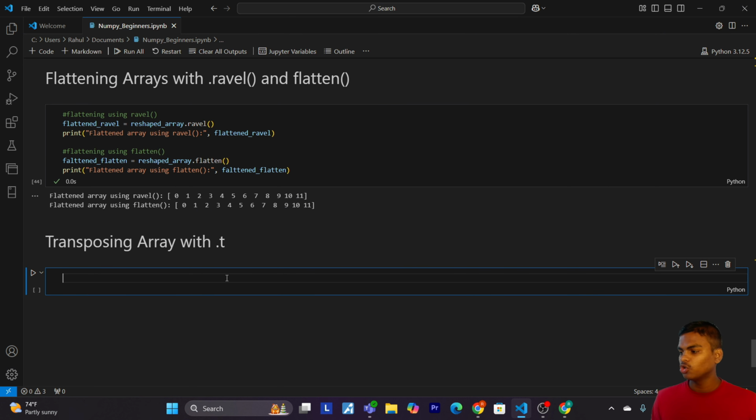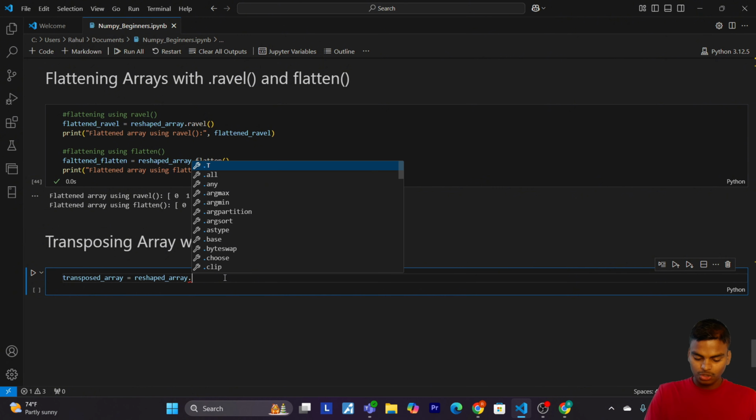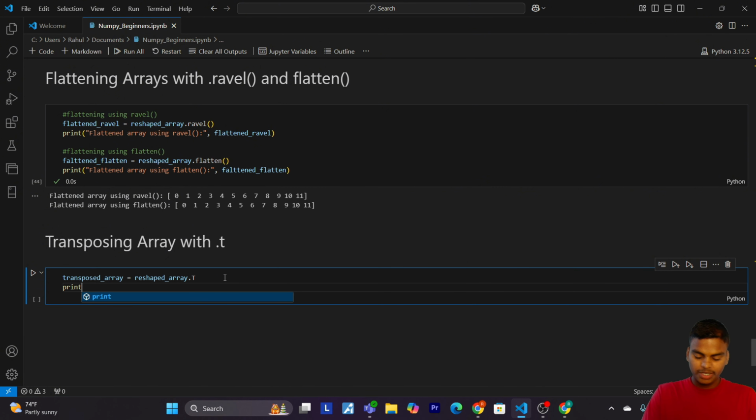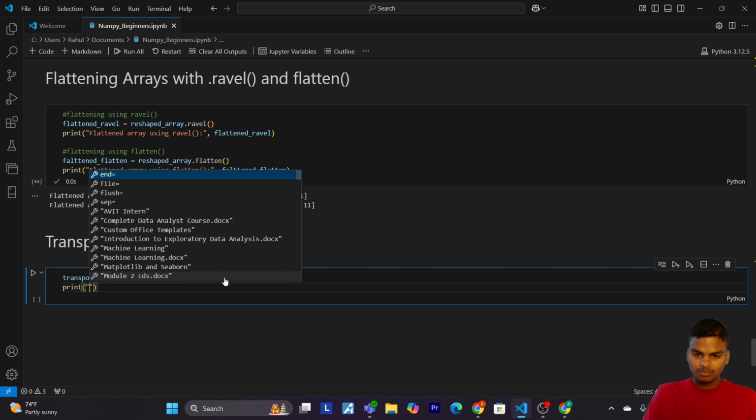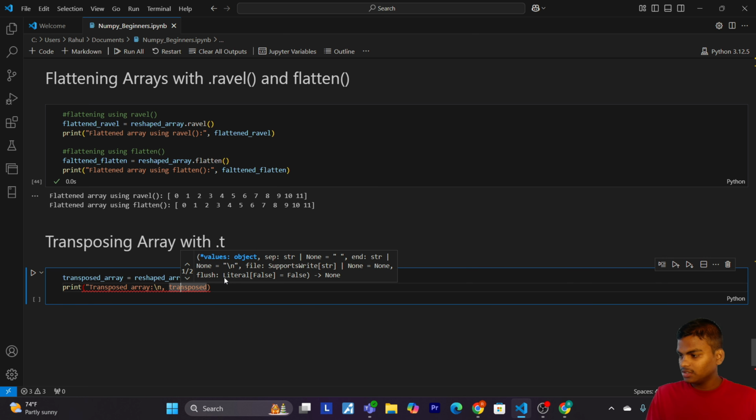So here is an example. Transposed array equals to reshaped array dot T. Now let's print transposed array. So now let's run.